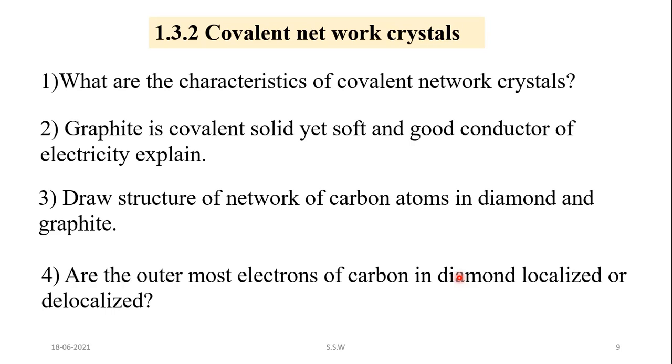It is a hard material. Why? Because the electrons are localized. Whereas what is the main difference between graphite and diamond? In case of diamond, electrons are localized, and in case of graphite, electrons are delocalized. So are the outermost electrons of carbon in diamond localized or delocalized? Answer is localized. So like this you can solve these types of questions.